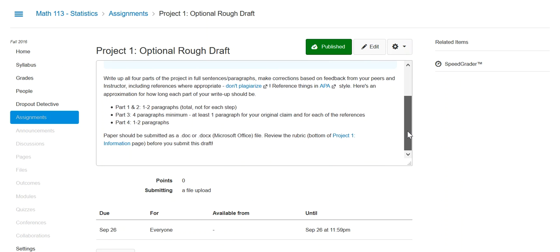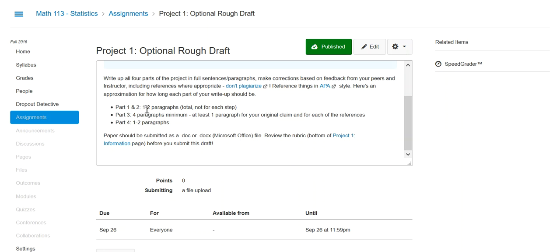So for this rough draft, write up all 4 parts of the project in full sentence paragraphs, make corrections based on feedback from your peers and instructor, including references where appropriate. Do not plagiarize. Reference things in APA style, and here's an approximation for how long each part of your write-up should be. So part 1 and 2 should be about 1 to 2 paragraphs total, not for each step. Part 3 is 4 paragraphs minimum, at least 1 paragraph for your original claim and for each of the references. And then part 4 is 1 to 2 paragraphs.